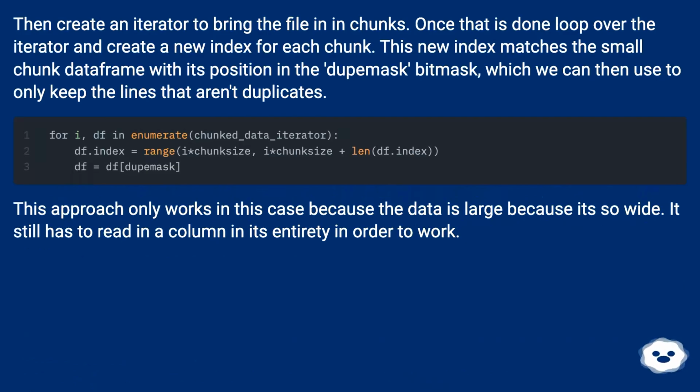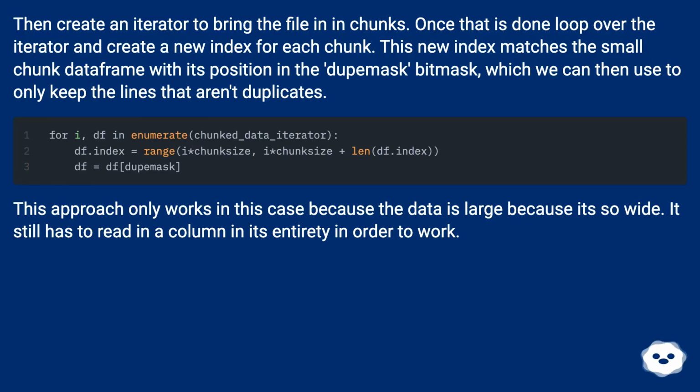Then create an iterator to bring the file in chunks. Once that is done, loop over the iterator and create a new index for each chunk. This new index matches the small chunk data frame with its position in the dupe mask bit mask, which we can then use to only keep the lines that aren't duplicates.